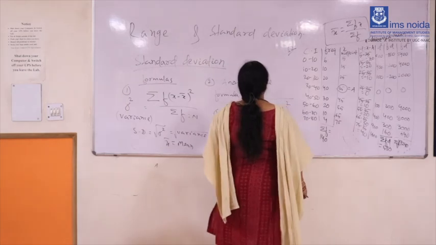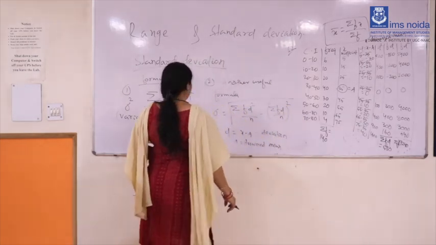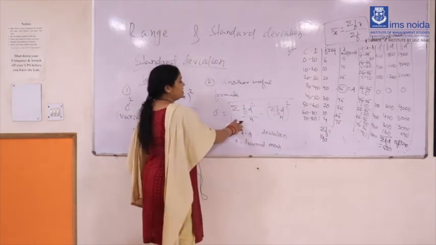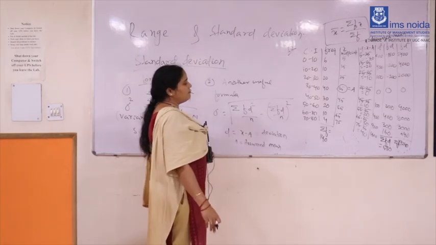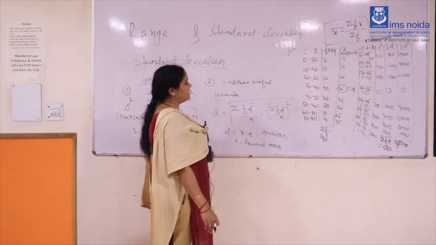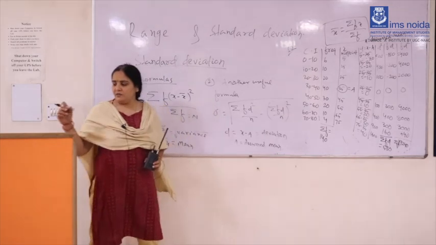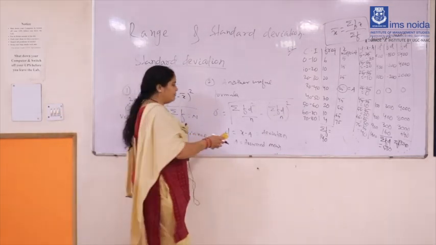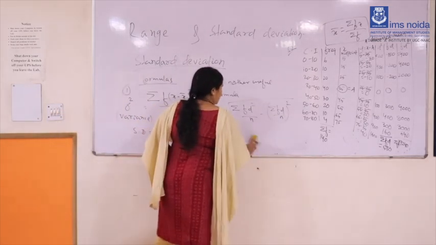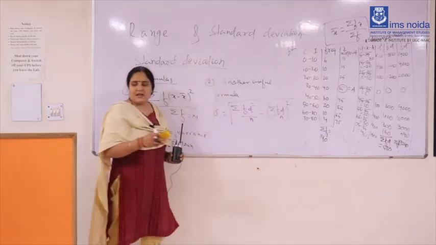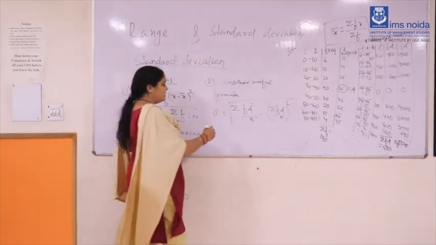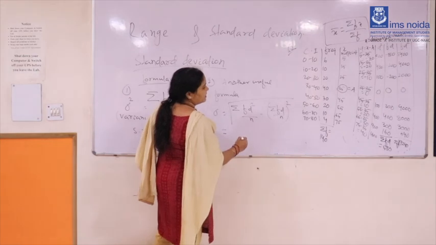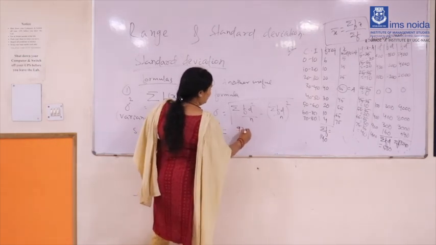So how can you calculate standard deviation? By using this formula: square root of summation fd square by n minus (summation fd by n) whole square. Now you can take these values from this table. Just take the values from the table and put them in the formula. Summation fd square, you are getting 9240.